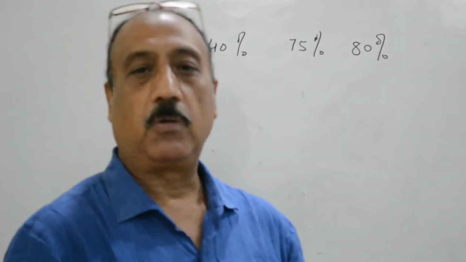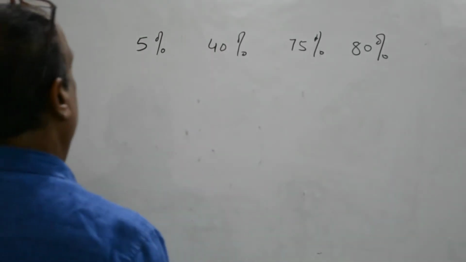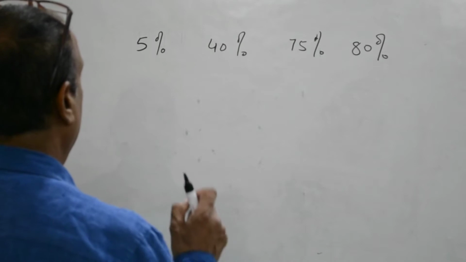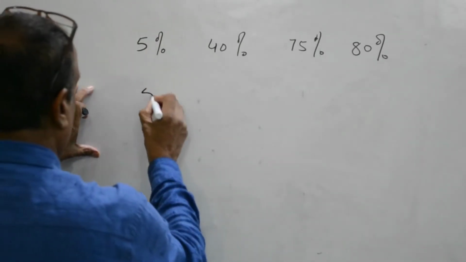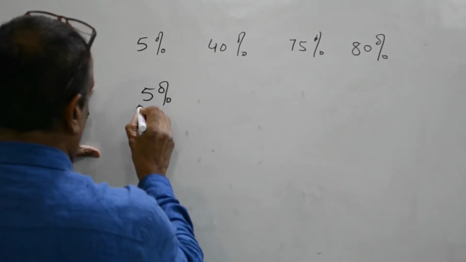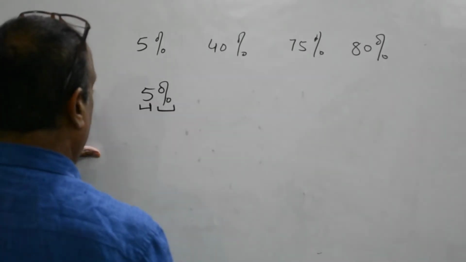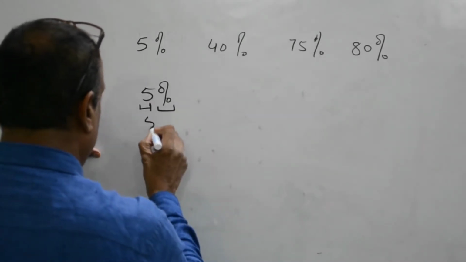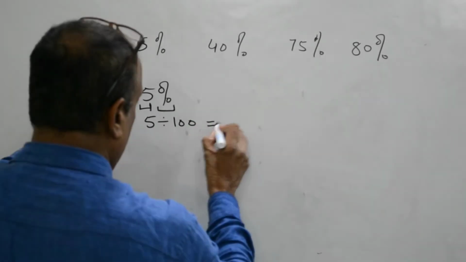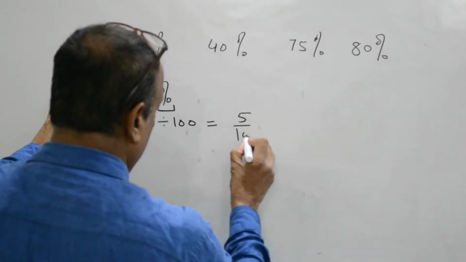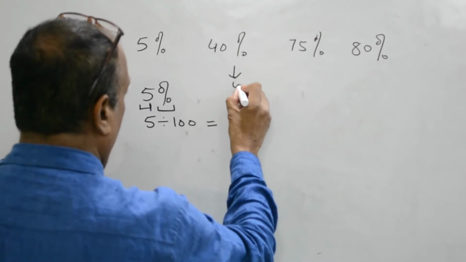Some basics about percentage. In very simple words, percent means dividing a number by 100. 5% means 5 percent, which means dividing the number by 100. So 5 divided by 100, and it can be written as 5 upon 100. In a similar way, 40% is 40 upon 100.